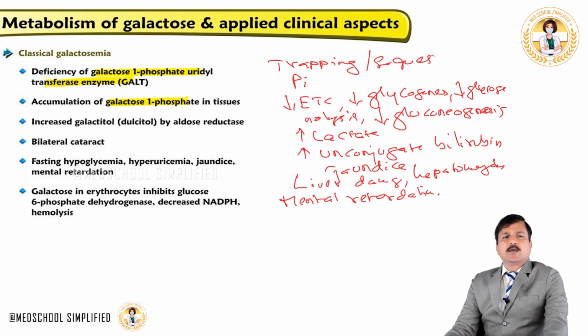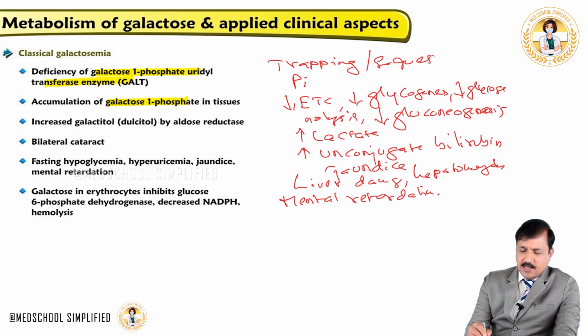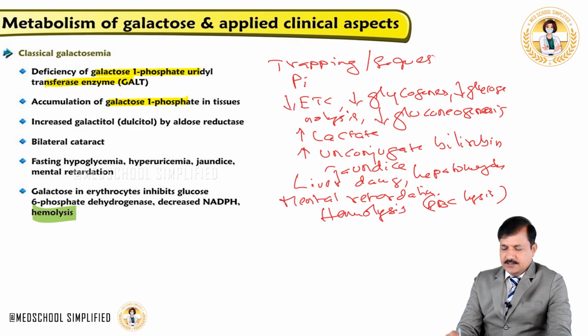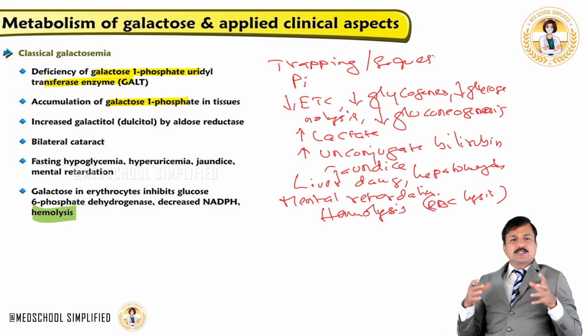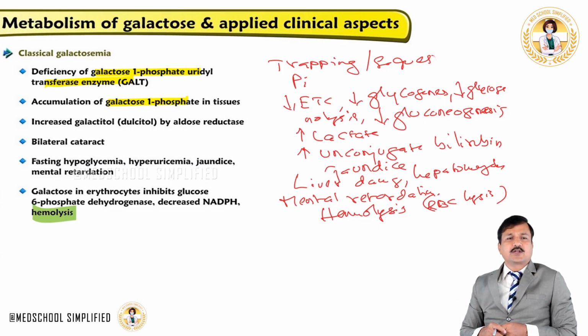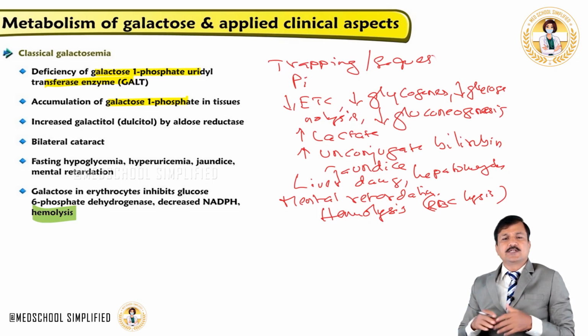And also note that patients with classic galactosemia may show hemolysis. So hemolysis is another sign that you will see in classic galactosemia, red blood cell, RBC lysis. Why does a patient show RBC lysis? It is because the excess galactose can have an inhibitory effect on glucose 6-phosphate dehydrogenase enzyme, which is there in the pentose phosphate pathway, thereby decreasing NADPH.